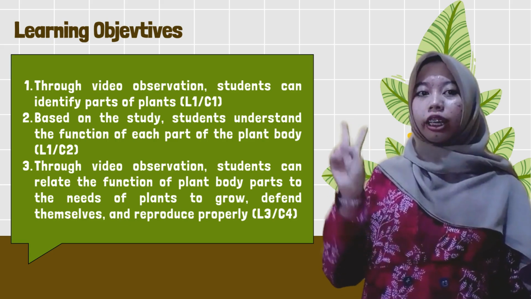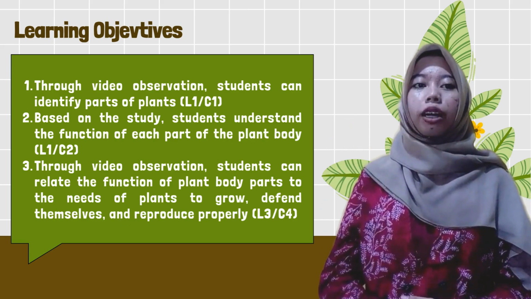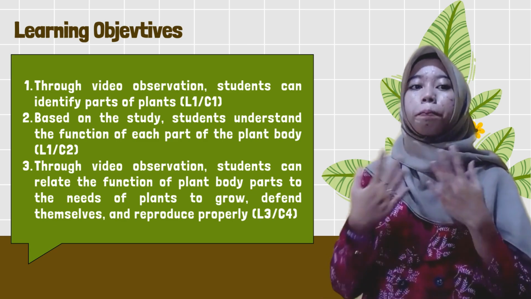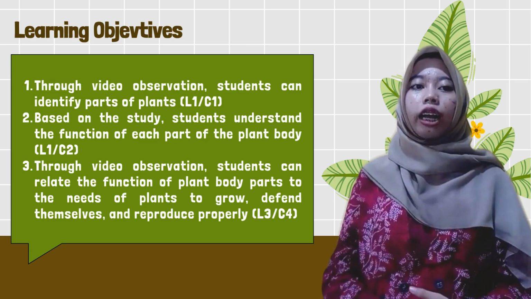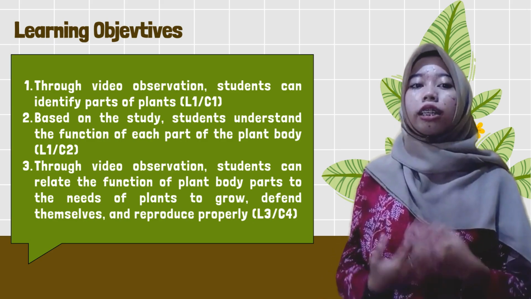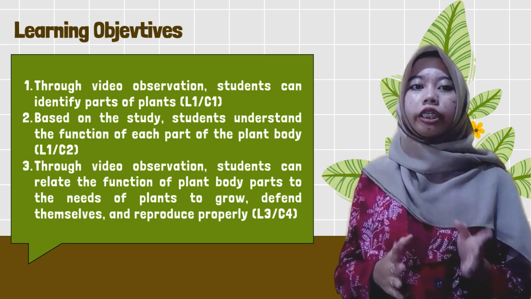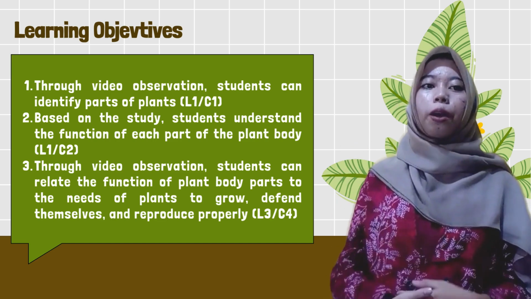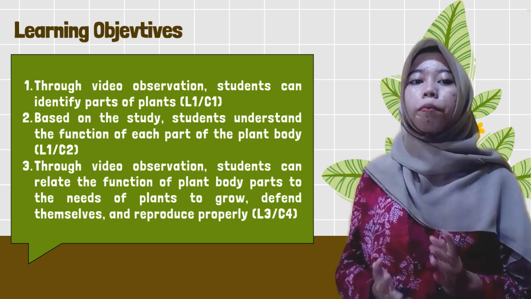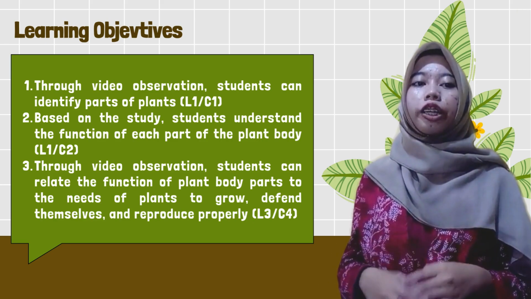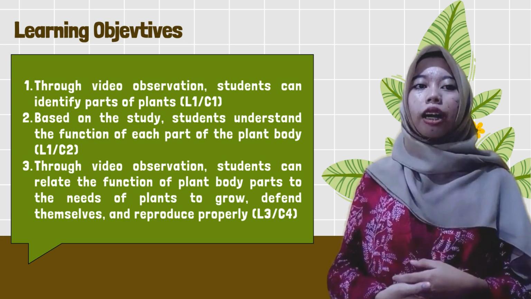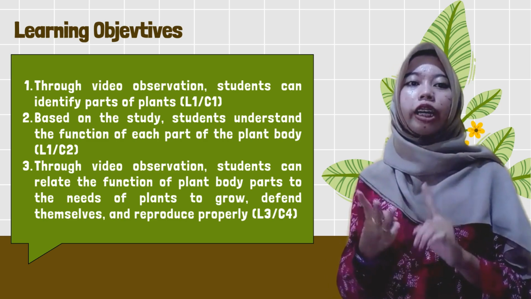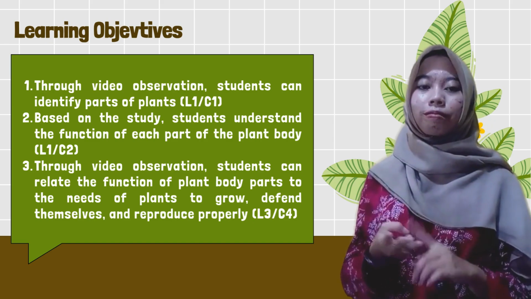Then secondly, after you have studied the material of parts of plants from the video and from my explanation, you are expected to be able to understand the function of each part of the plant correctly. In addition, you are also expected to be able to associate the function of plant parts with the needs of plants to grow, maintain themselves, and reproduce properly.